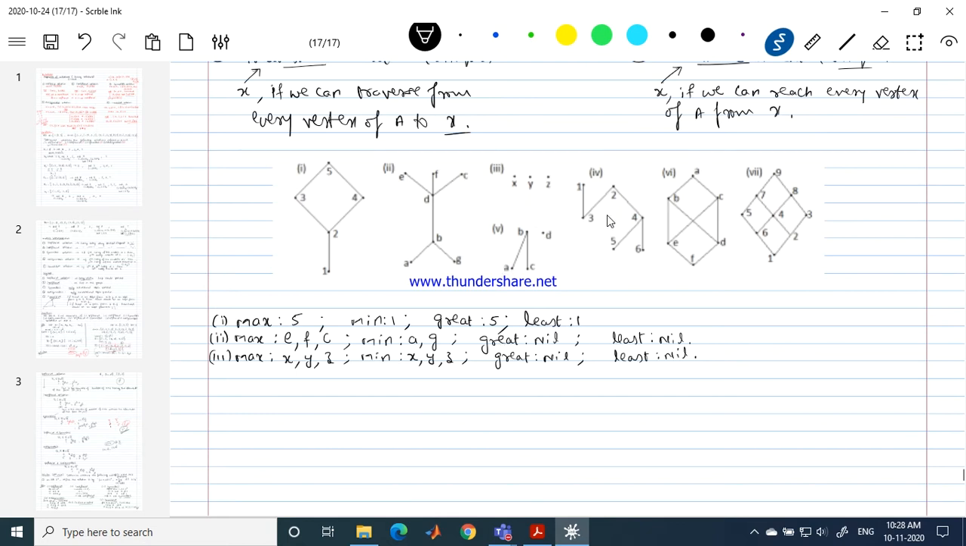Okay, let me speak about example number 4. This is example number 4. Yes, what is the answer for this example number 4? Friends, in this example number 4, maximal elements.